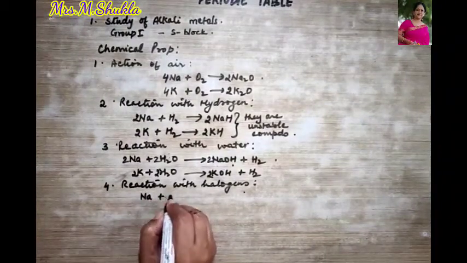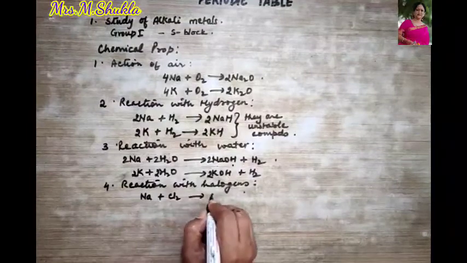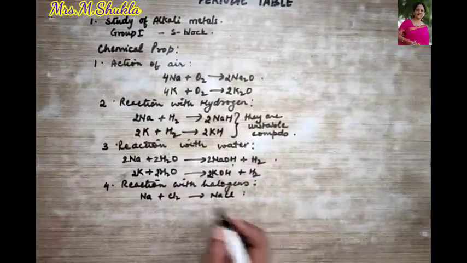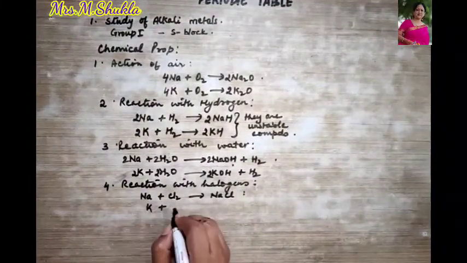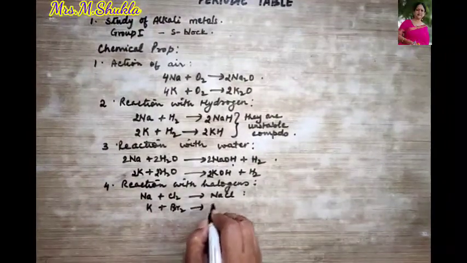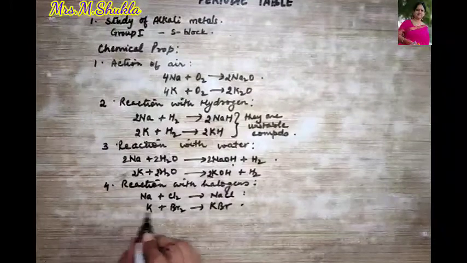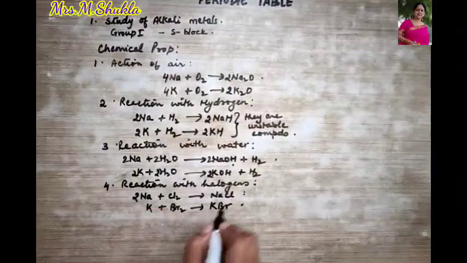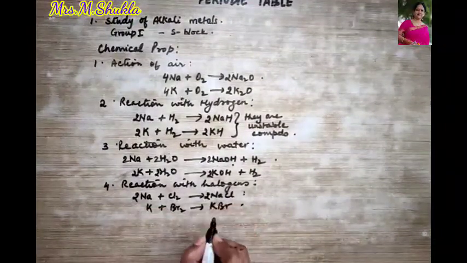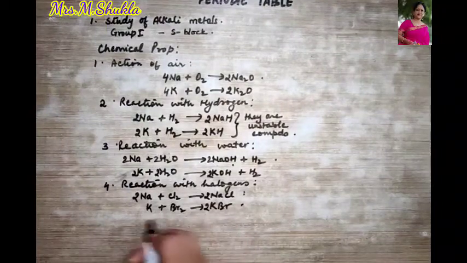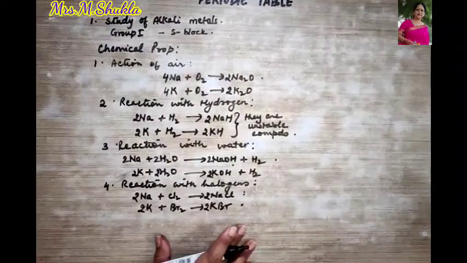Let us see, Na combines with chlorine to form NaCl, right? Similarly, potassium can combine with bromine to form KBr, and so on. Let's balance the equation. 2 here, 2 here. This is 2 here, 2 here. So they are balanced equations.